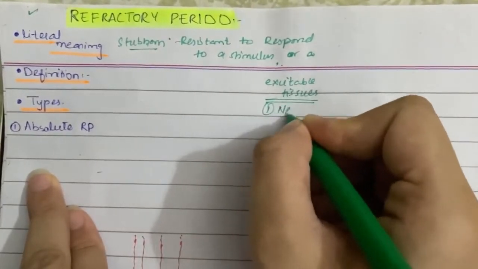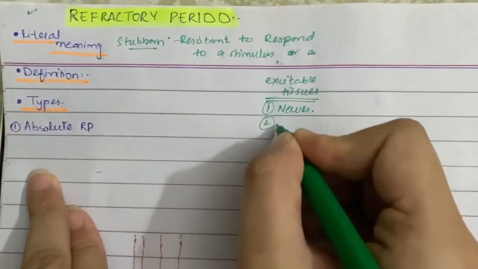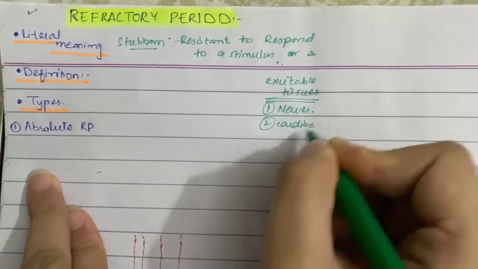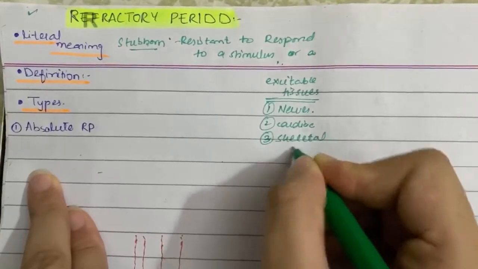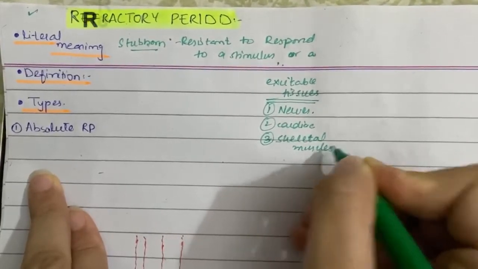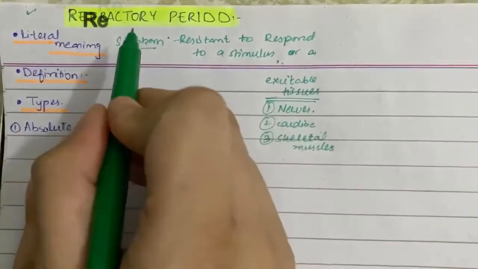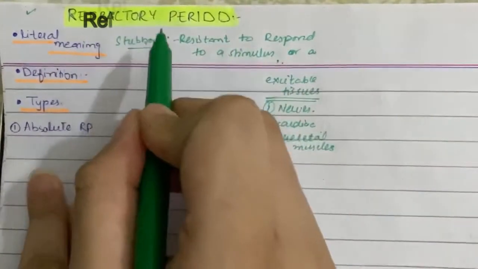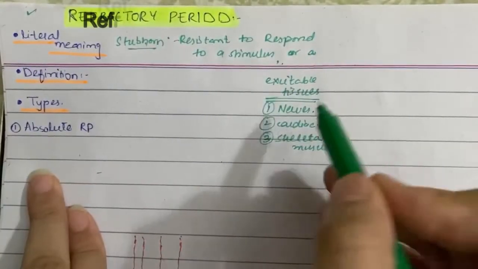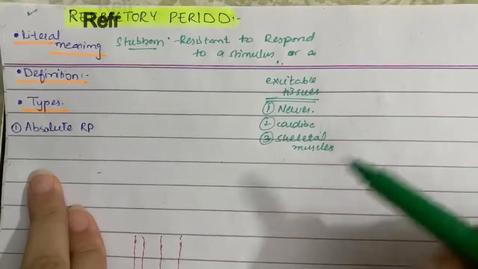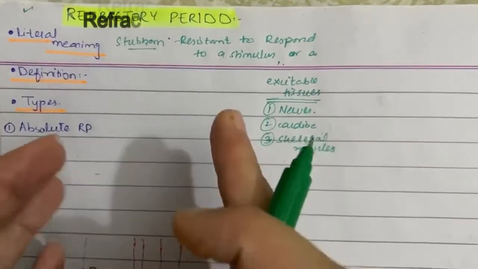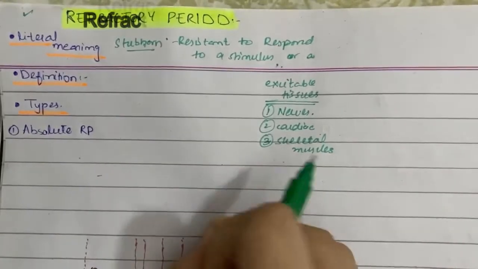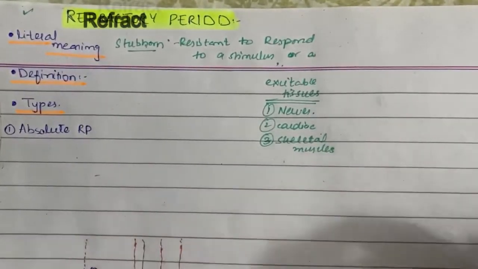They are our nervous tissues, our cardiac tissues, and our skeletal muscles. So the whole concept of the refractory period is linked to these tissues. But here I will confine my discussion more precisely to the cardiac tissues.